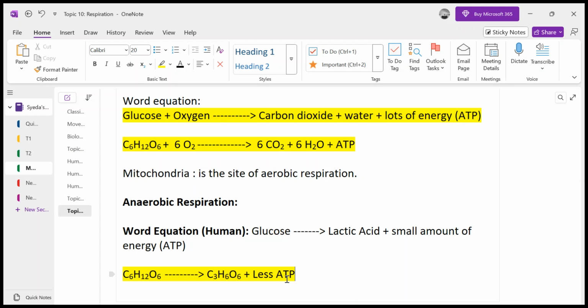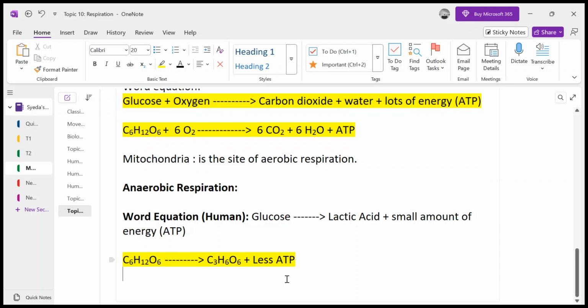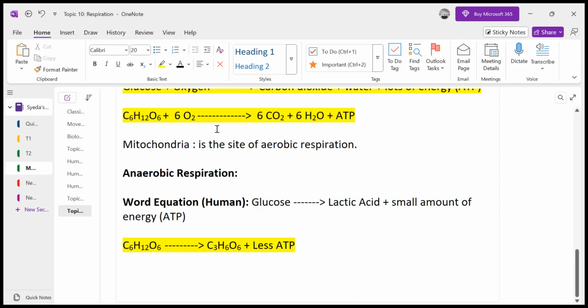Now this was the word equation of anaerobic respiration for humans, but there is a different reaction in yeast, which is there in your syllabus, right?